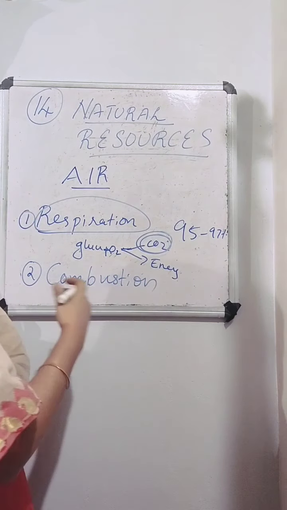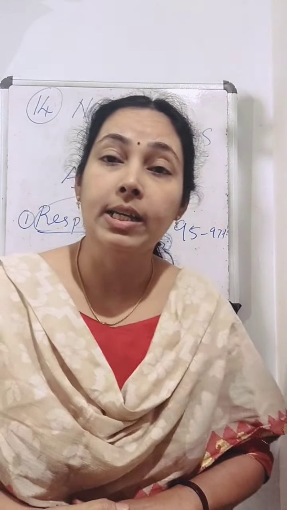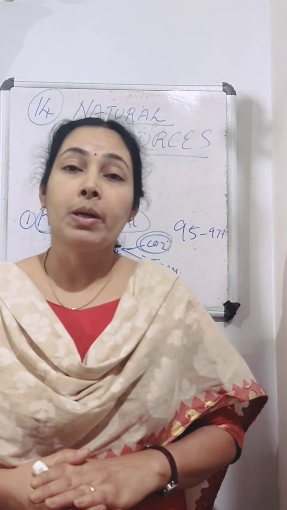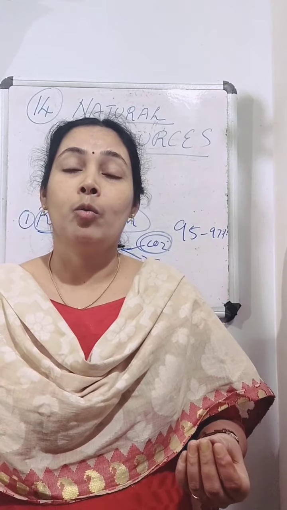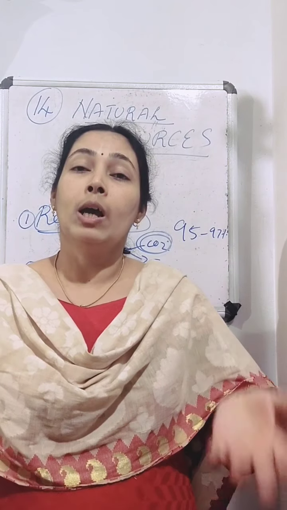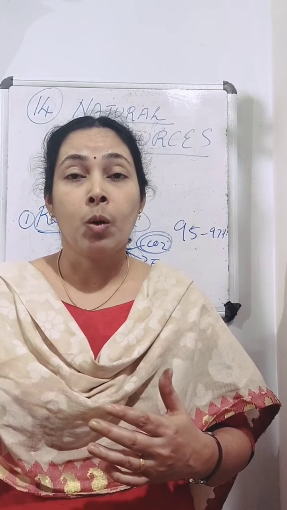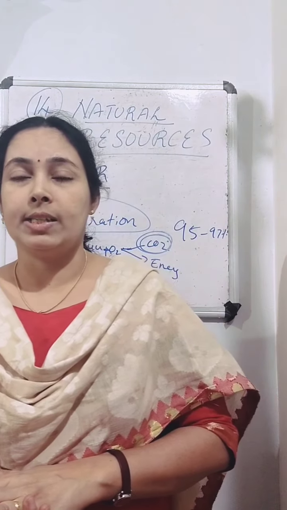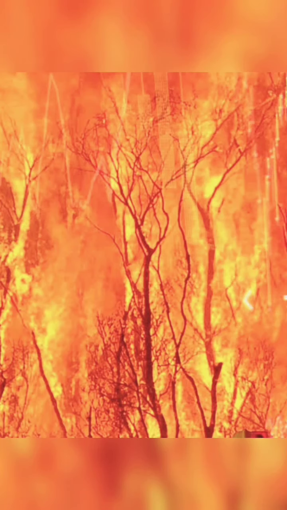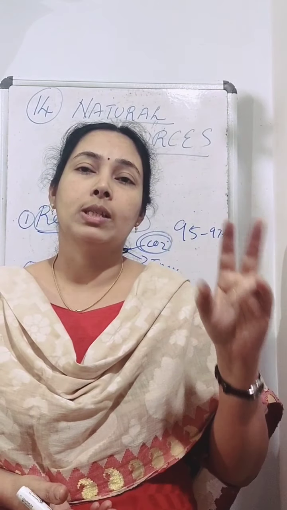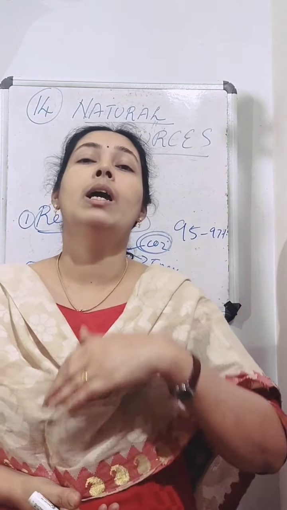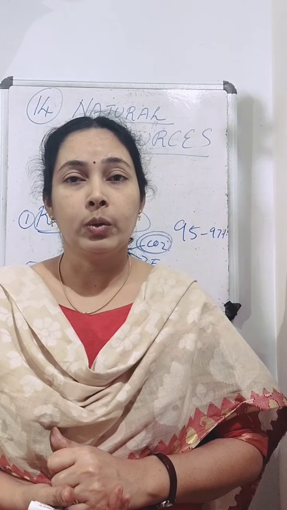During combustion or burning, which gas is used? Oxygen is used for burning, and during burning along with smoke, carbon dioxide is released. So through these two processes, respiration and combustion, carbon dioxide is given out into the air.